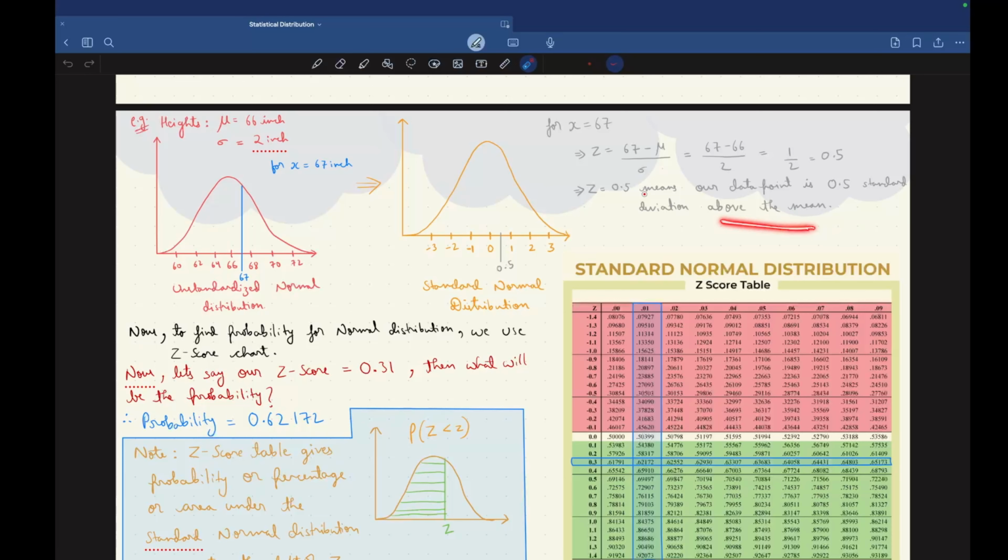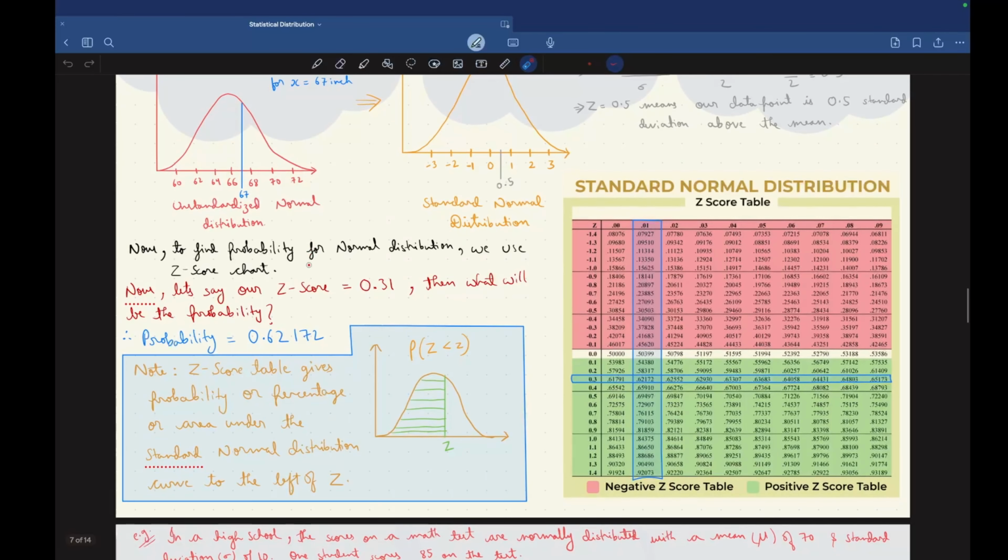Why above the mean? Because our z score is positive. If it were minus 0.5, we would say our data point is 0.5 standard deviation below the mean. So for x equal to 67, the z score is 0.5, and it will lie between 0 and 1, in the center.